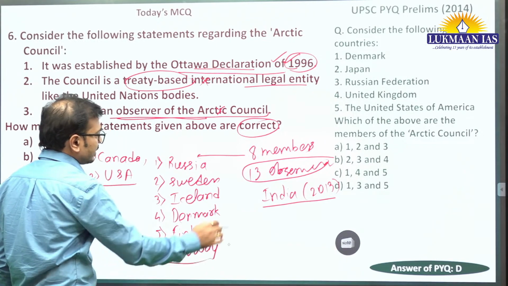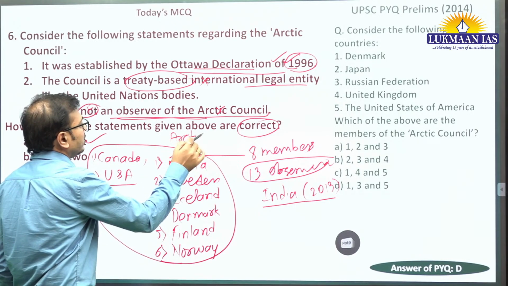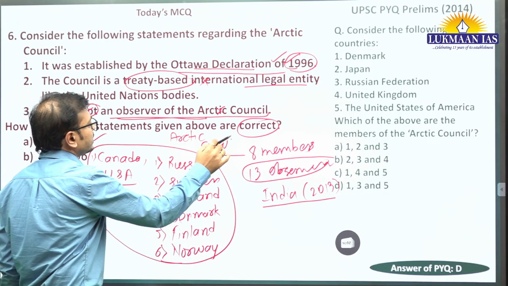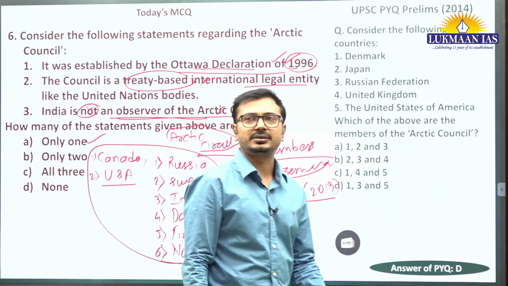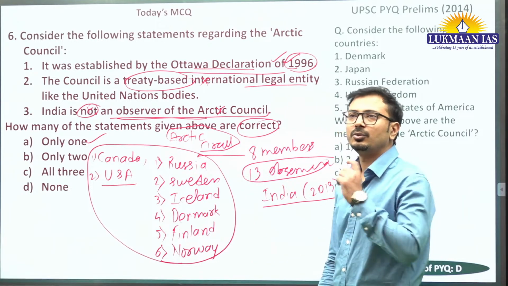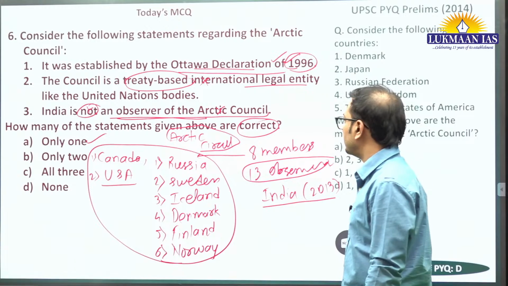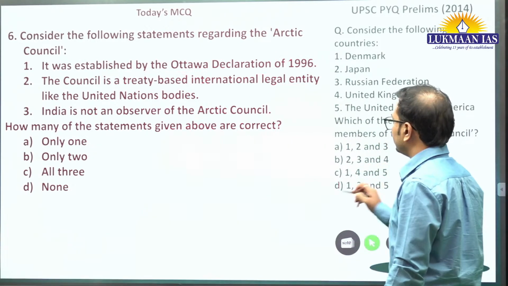So all these countries have some kind of area in Arctic Circle. ठीक है, Arctic Circle 66.5 north. Beyond that it is Arctic Circle, right? तो इनका एरिया जो है वहां पर गिरता है थोड़ा बहुत. तो वो सारे कंट्रीज हम बोल सकते हैं उसके मेंबर्स है, 8 मेंबर. याद रखिए मेंबर्स के नाम भी. Fine, moving on.